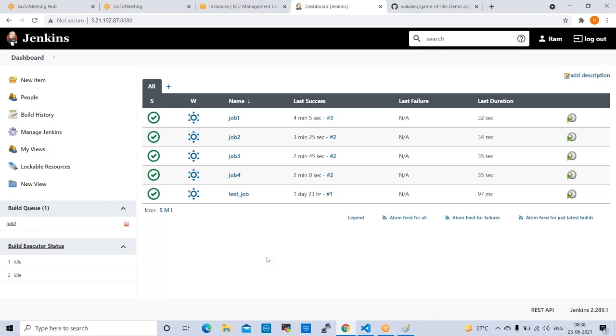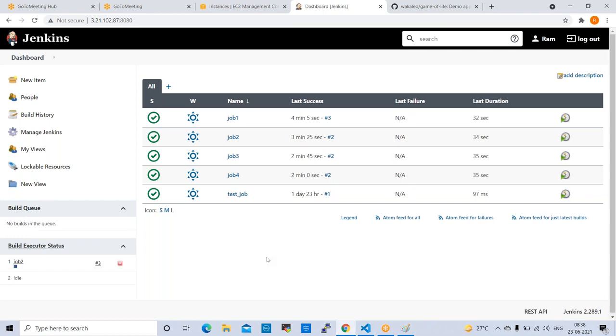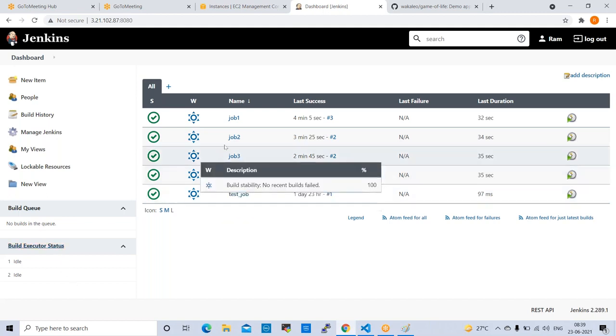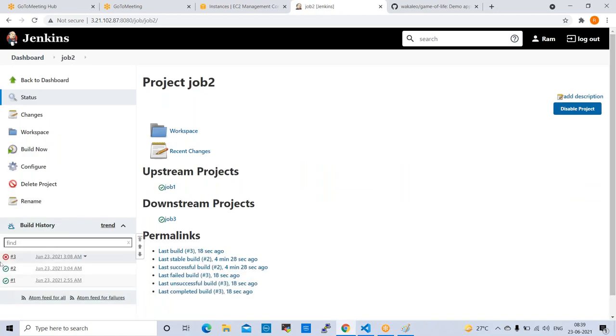Job 2 is in queue. Now job 2 will run. It should fail. Okay. Yeah, it is failed. Now job 3 will not run. Job 4 also will not run. Okay, nothing is running here. Go to job 2, it will show you red color. See here, this is failed.